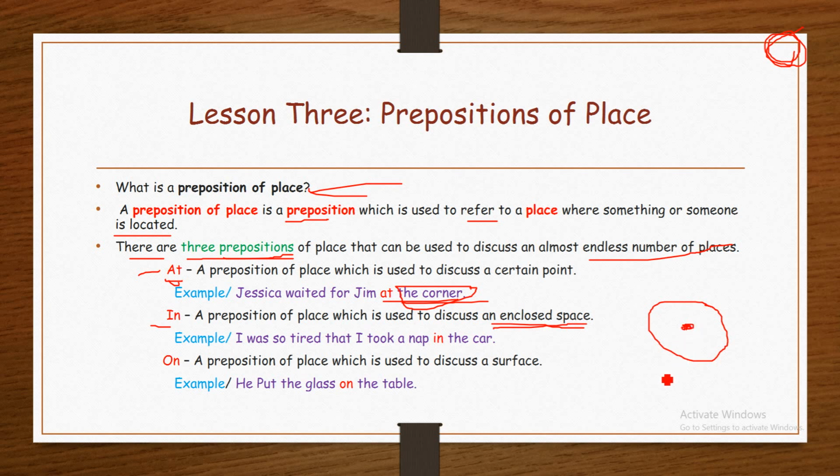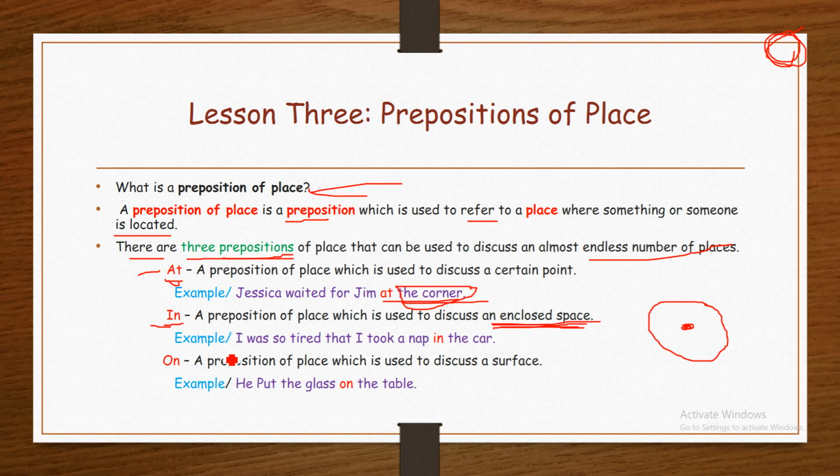We refer to this dot by saying the dot is in the circle. Therefore, in is a preposition of place which is used to discuss an enclosed space or an enclosed system.